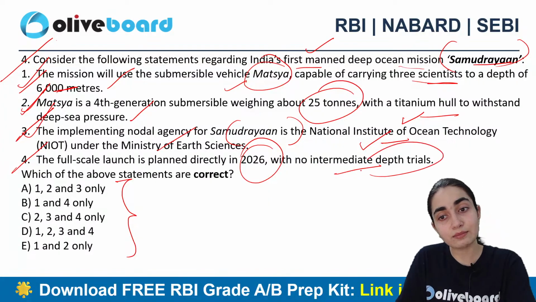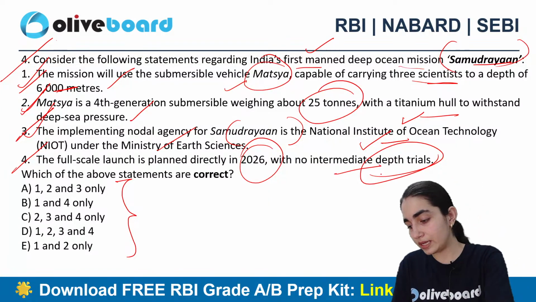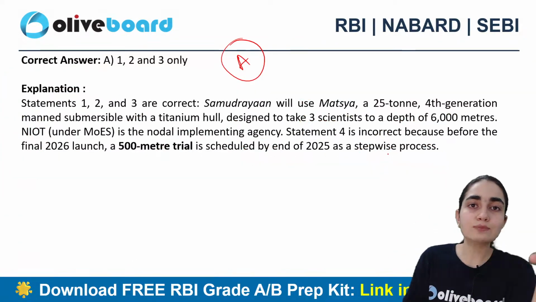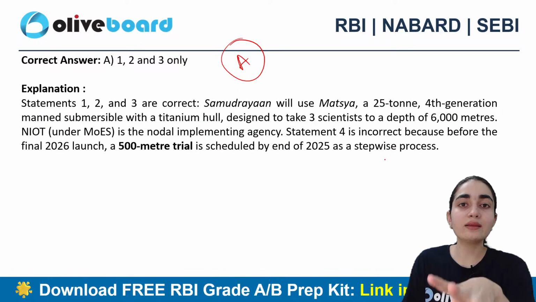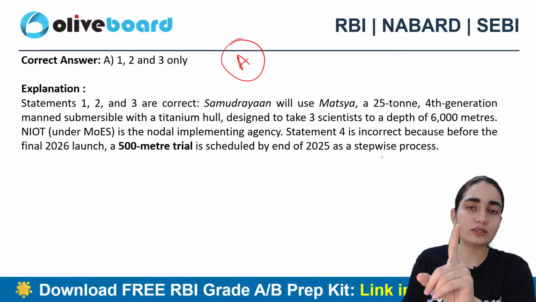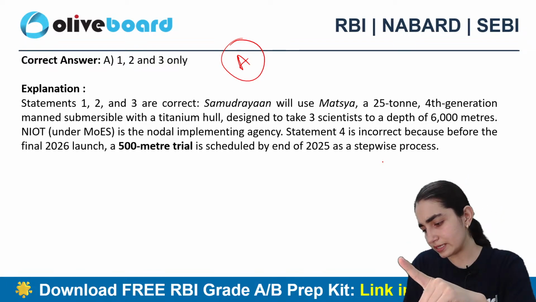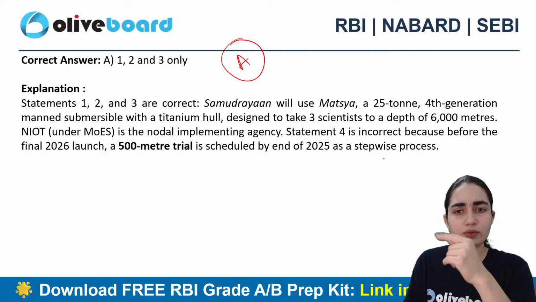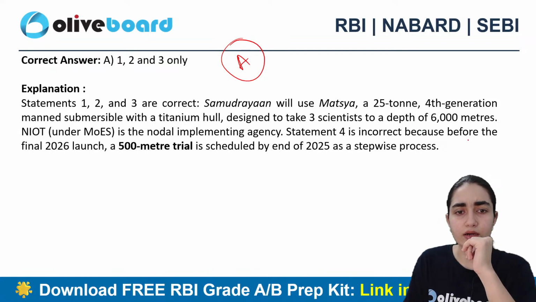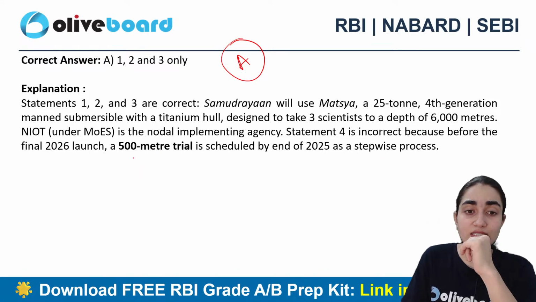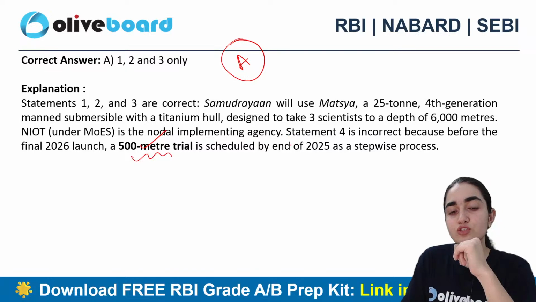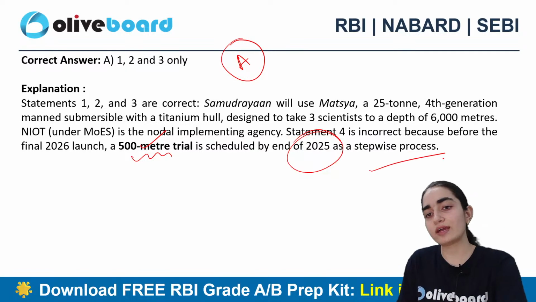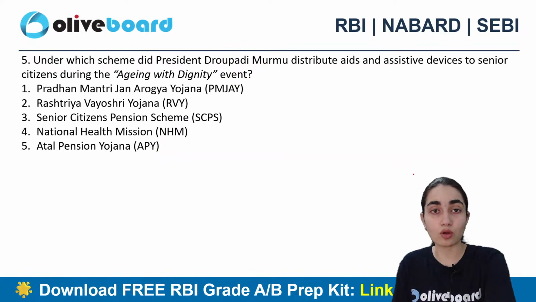But yes, intermediate trials, like depth trials, have been made. Like previously, we've seen one. Correct. A is the correct answer here. A few days back we covered this news already in PIB. I think one or maybe multiple depth trials have been made here, because before the 2026 launch, one depth trial, that is a 500-meter trial, was to be scheduled by the end of 2025, a stepwise process, and that has been done already, right?